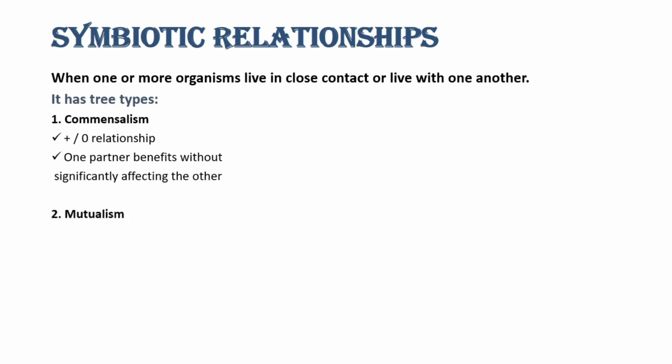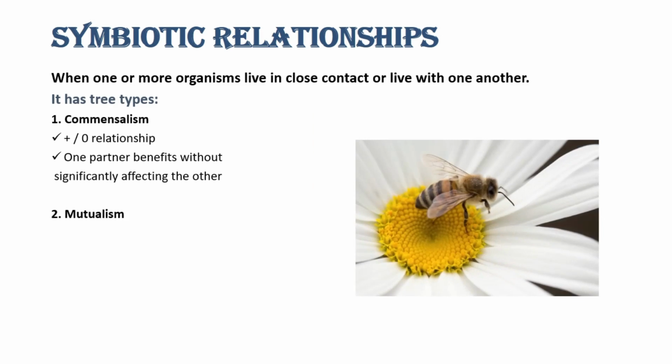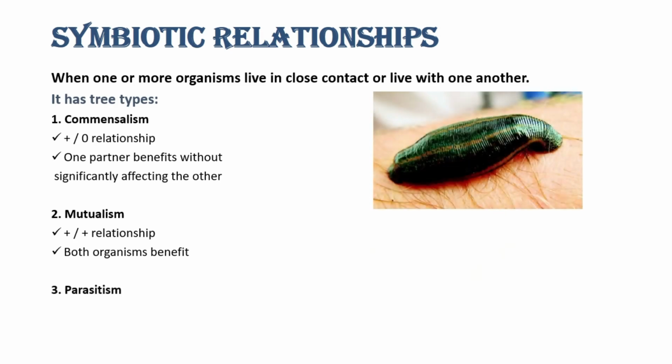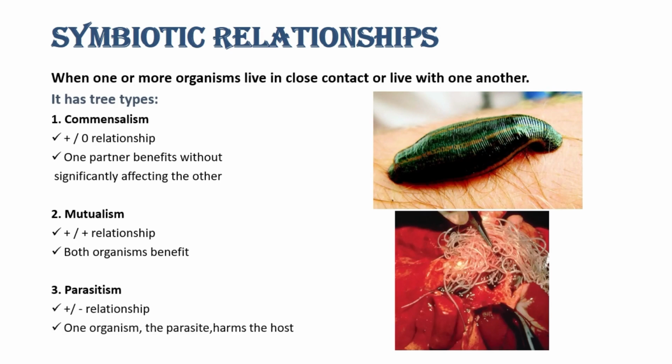The second type of symbiotic relationship is mutualism, as you can see in the picture, in which both organisms benefit from each other. The third type of symbiotic relationship is parasitism, in which one organism, the parasite, harms the host. There are two types of parasites: ectoparasites, the parasites that live outside the body of the host, and endoparasites, the kind of parasites that are inside the body of the host.